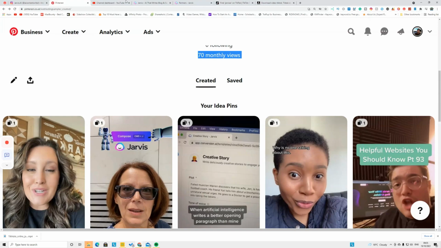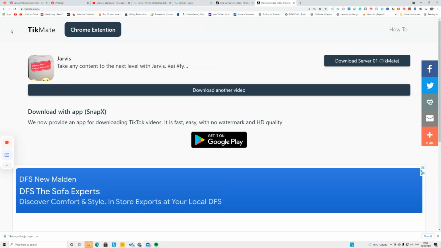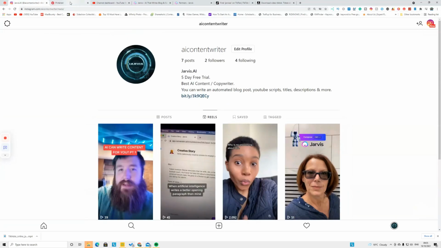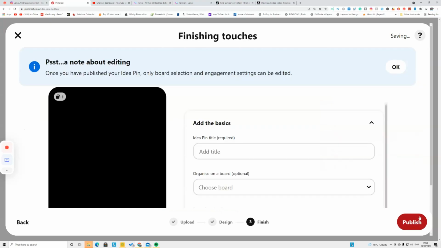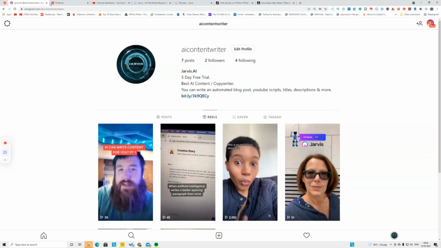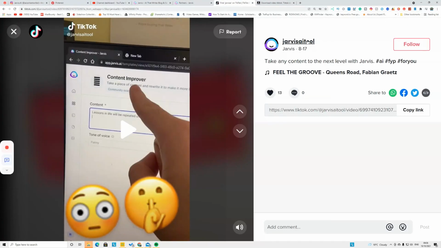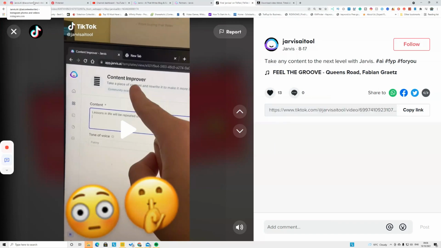Like I said, all you have to do is go to TikTok and find a creator that is creating the content, download the video using TikMate, avoid the watermark, then go to Pinterest or Instagram, and upload the video just like that. When you're using someone else's content on Instagram or Pinterest, give them credit by putting their name, like this is their name, in the description of that post, so you won't get any copyright claim or reports on that social media.